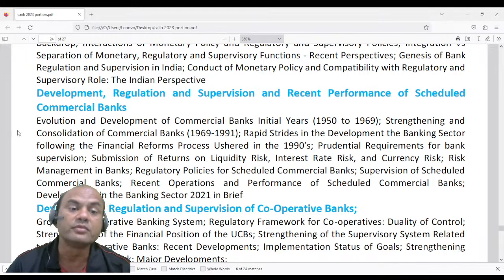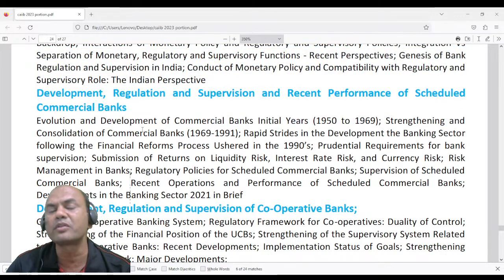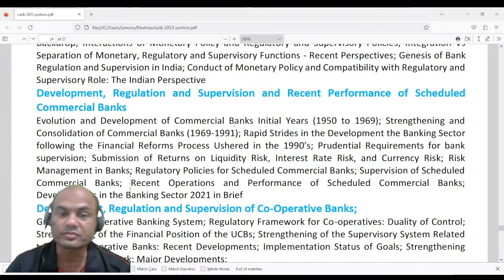Evolution and development of the commercial banks in the initial years, 1950 to 69, is basically a history part. Then strengthening and consolidation of the commercial banks means how did the banks consolidate? Consolidation means mergers and acquisitions. Recently there have been major mergers and acquisitions, isn't it? Earlier they were not there that much. So that history is again there.